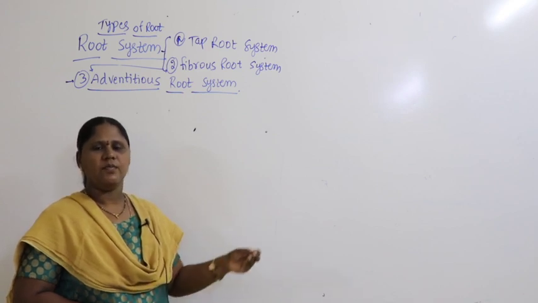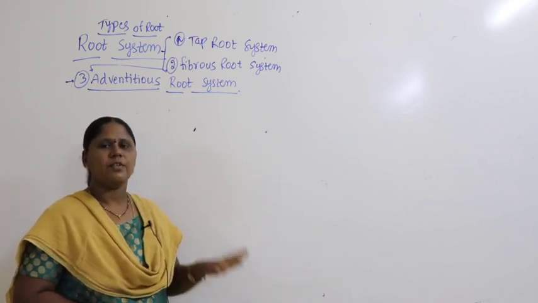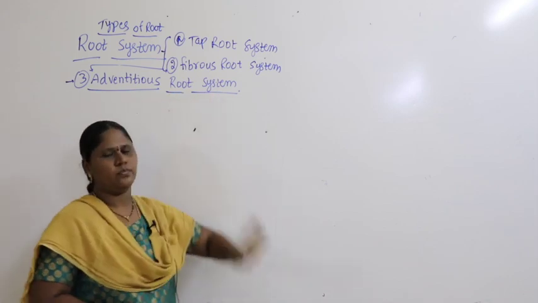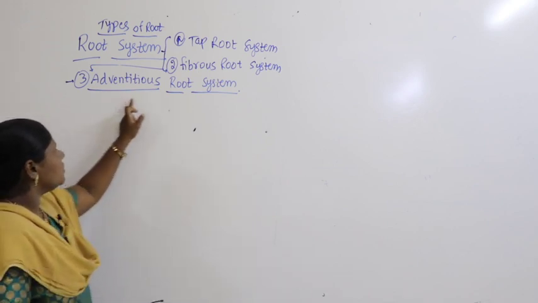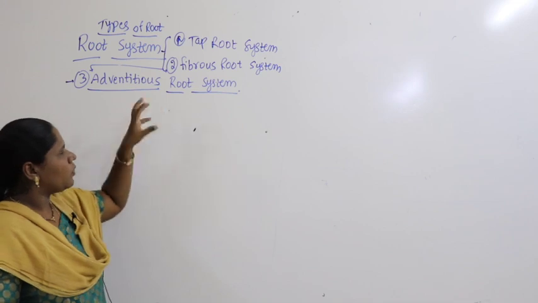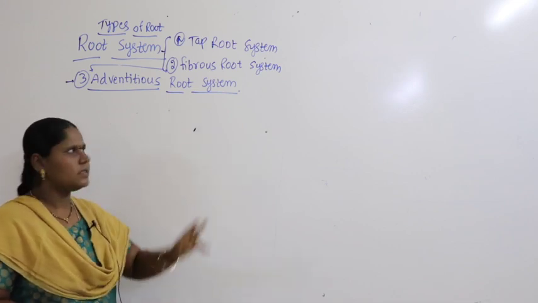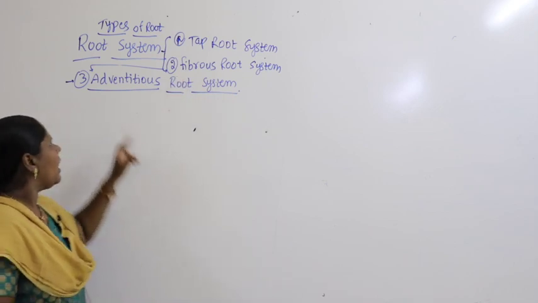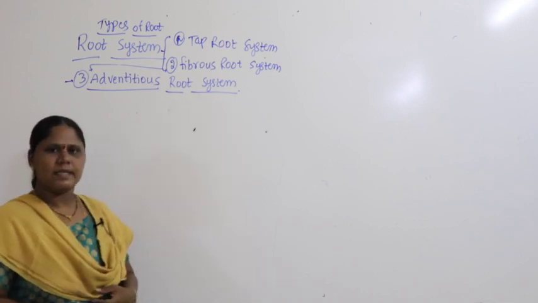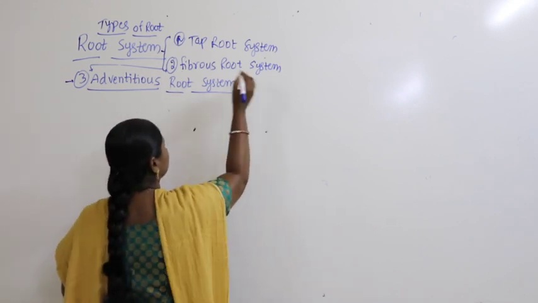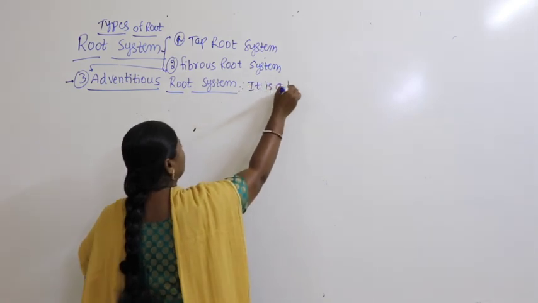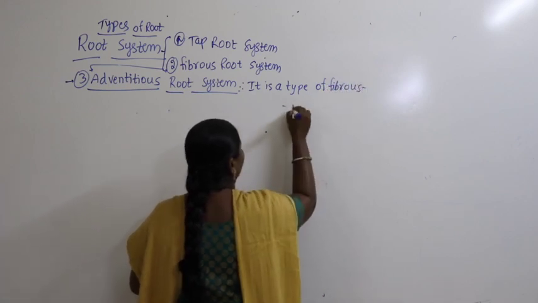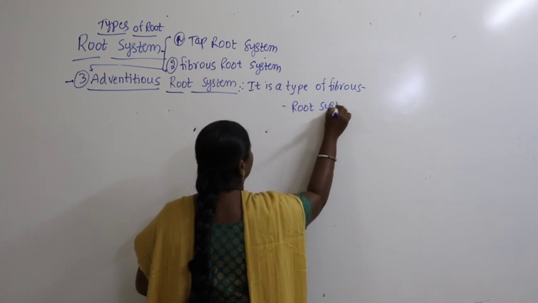Here and there, very rarely, in few plants, we find a third category. What is the third category? Adventitious root system. That's why I told you in the very beginning, the first two basic categories, tap and fibrous, we discussed. Now let us talk about the third category, adventitious root system. What is adventitious root system? It is a type of fibrous root system.